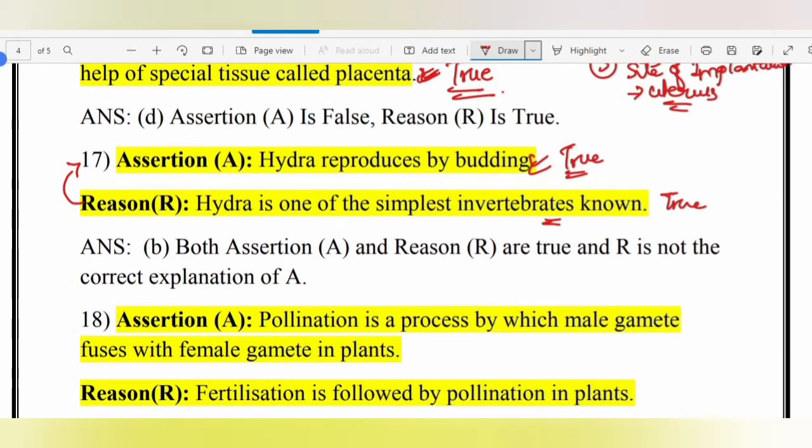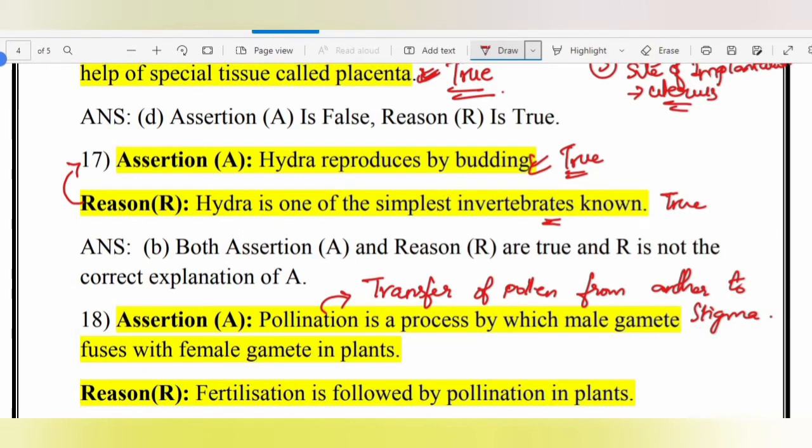Assertion: pollination is a process by which male gamete fuses with the female gamete in plants. Reason: fertilization is followed by pollination in plants. First, you need to understand that pollination means the transfer of pollen from the anther to the stigma.